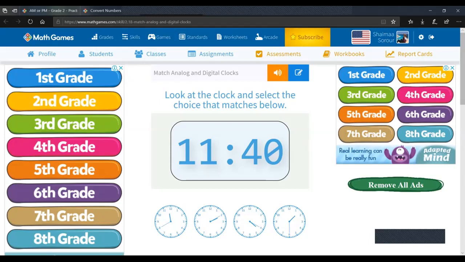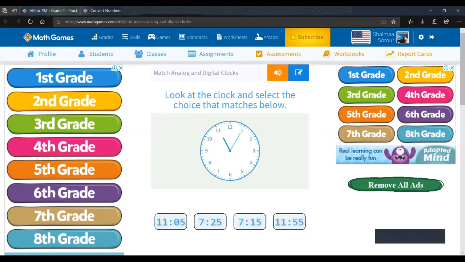So we have here 11:40. Which one of these clocks is 11:40? So first, we're going to look at the hours. So we have 11. So which one? So the hours is 11. So the small hand is on 11. Which one? It's this one for sure.